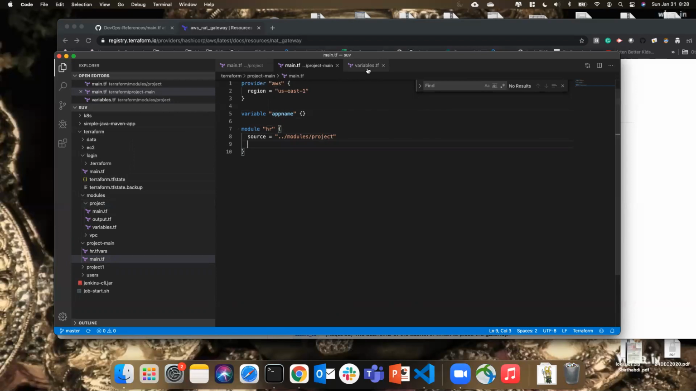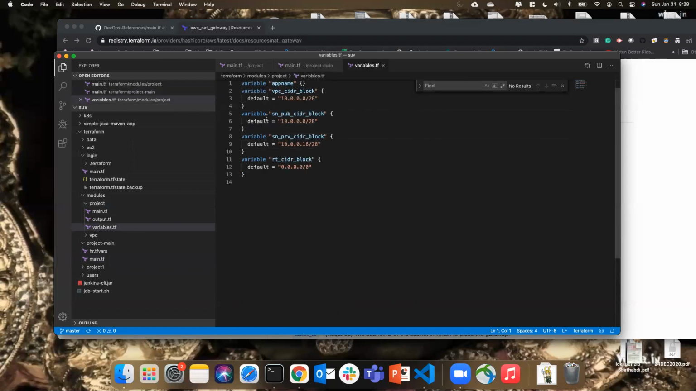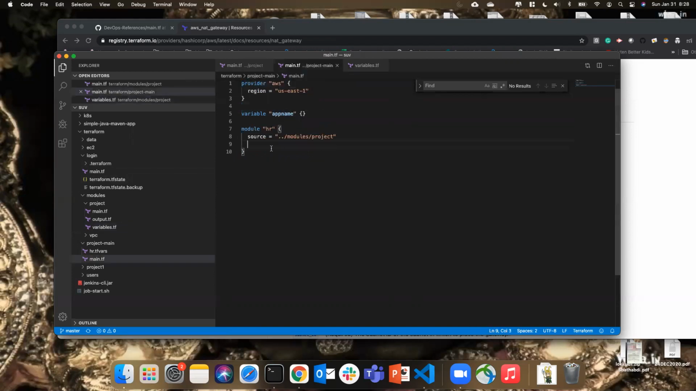So this module expects these many variables like app name, VPC, CIDR block, and so on. So I don't need to pass a value for these four because if I don't pass, the default will be considered. If I pass something, this will be overridden by what I'm going to pass during the execution, right? So I'm not going to pass anything. I just use the default ones. So this is mandatory because it doesn't have a default one. So I'm going to pass this one.